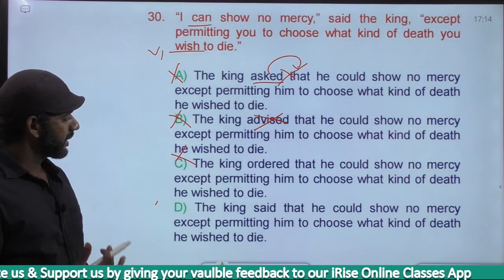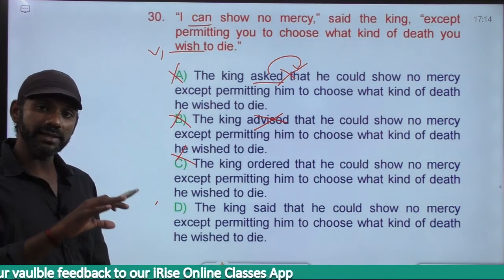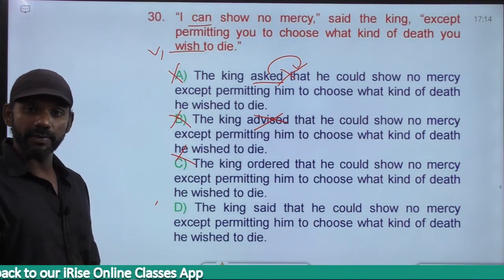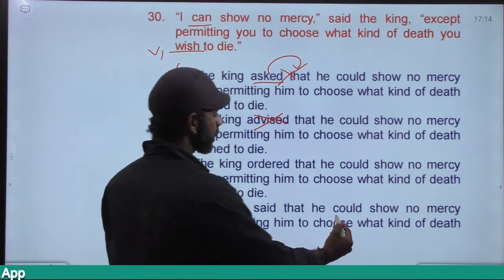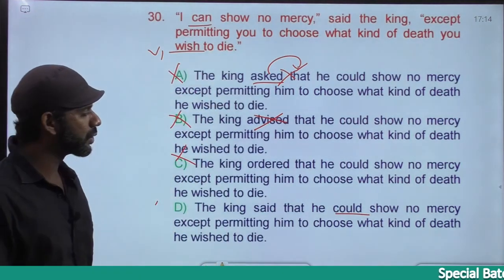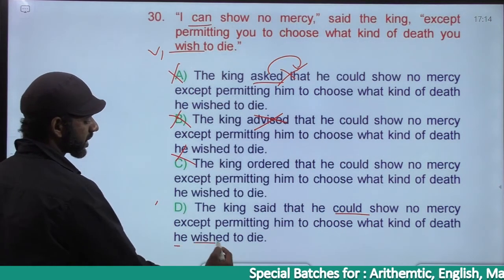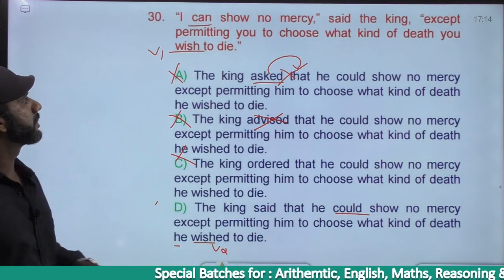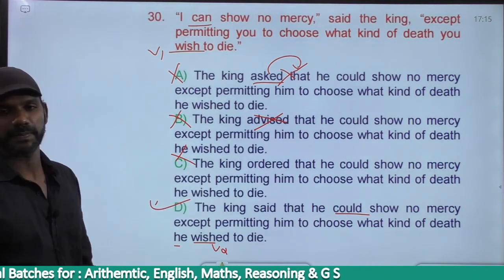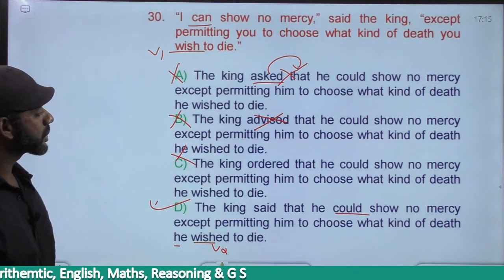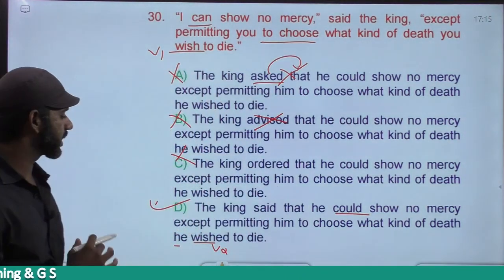Come to option D. The king said that. It is not an order made by the king. It's not an advice given by the king. It's not a request as well. The king said that he could show no mercy, can became could, except permitting him to choose what kind of death he wished to die. He wished is subject plus V2. Subject plus V2 is simple past. Simple present became simple past. The sentence makes sense as well. The answer must be option D. Clear? Now here, to choose remains the same because it is not acting as a main verb here. It remains the same. The answer must be D.